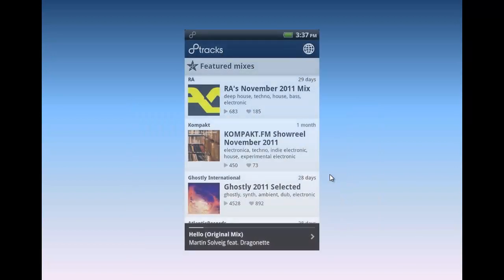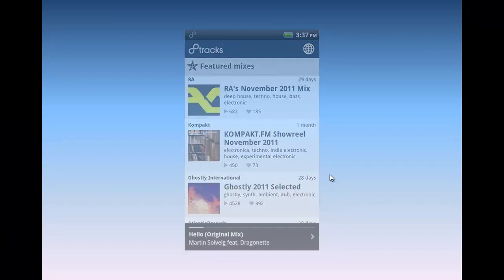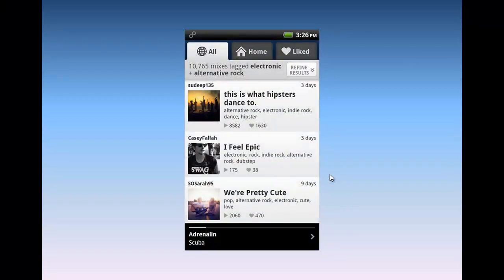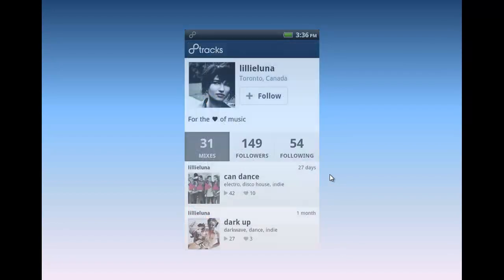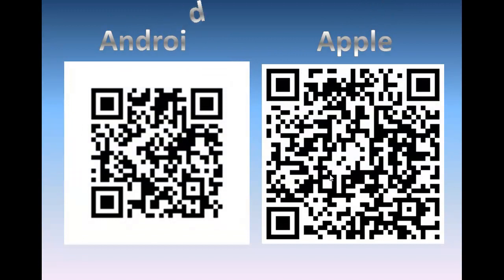It's like an online radio, and there are mixes from people, their playlists, and so forth. It's pretty funny, so you can also see how many people like the song, who didn't like this, and so forth. Just have a look at this, and have fun with this. If Pandora is not the way your app should work, then just download this. Here again, QR codes for Apple and Android.